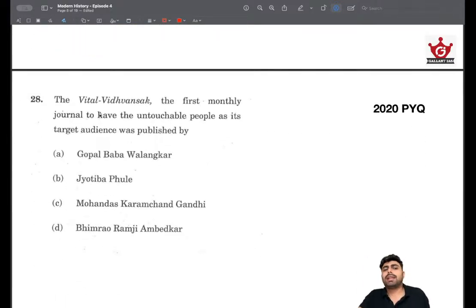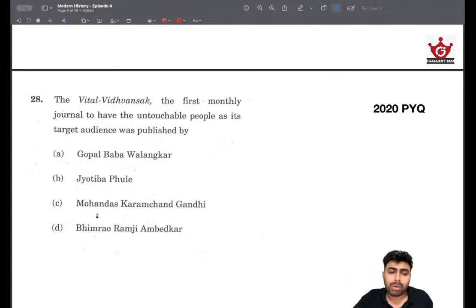Next one: Vittal Vidvansak, the first monthly journal to have the untouchable people as its target audience, was published by. On first reading, you might think this is an absolute factual thing and you might have missed it in the current affairs or anything. But this question is very much doable without any factual knowledge. Just have a qualitative idea about Indian history and especially these people.